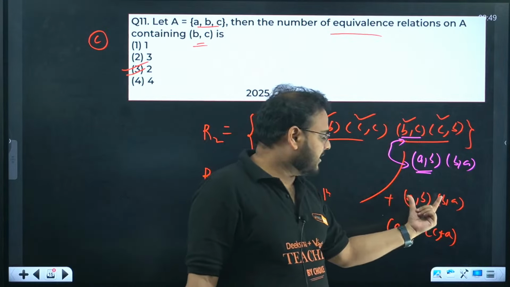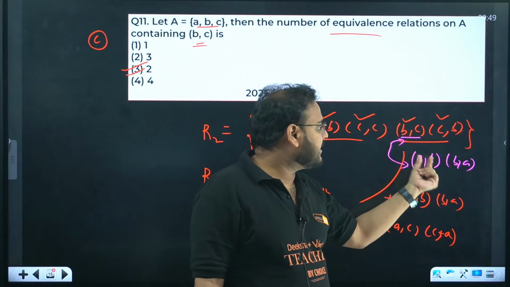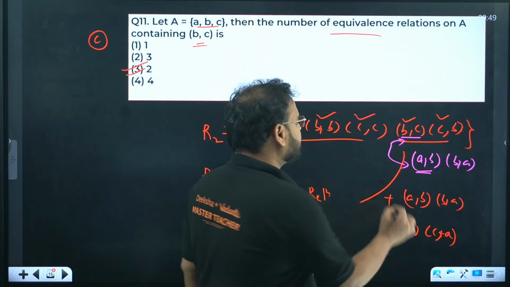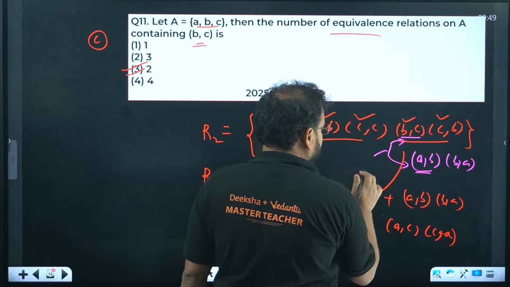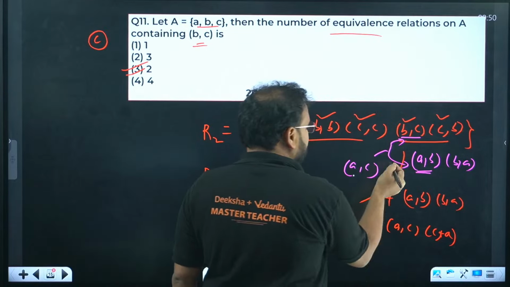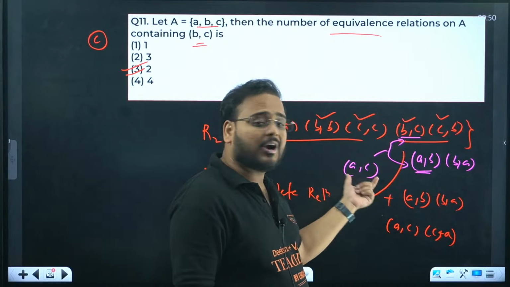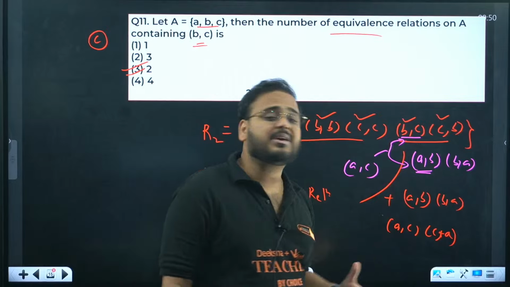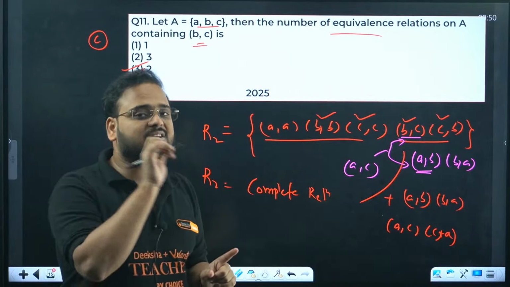So if you add another relation AB, BA, then if you write AB, then BC is there. AB, BC will need what? AC also. This will require AC as well. Is AC present? Not present. It means in this particular case, if you do not take AC, just take AB, BA, it is not an equivalence relation anymore, because the transitive property is missing over here.